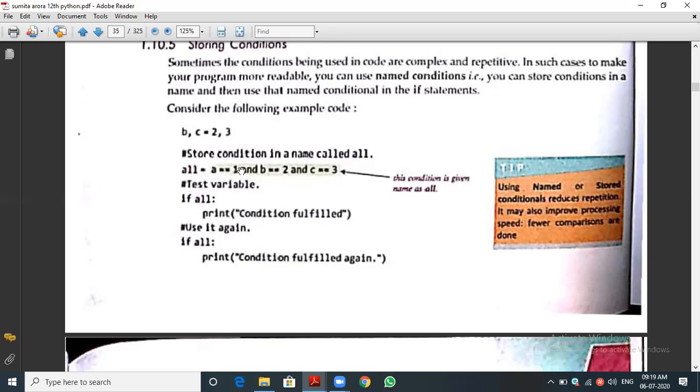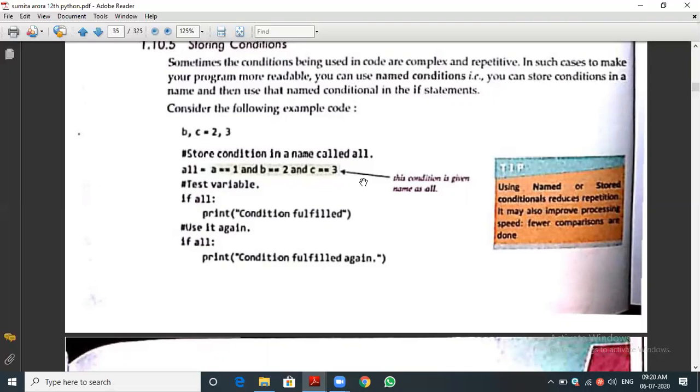Suppose the a value is 1, the b value is equal to 2, and the c value is not equal to 3. Suppose the c value is 4, then 4 double equal to 3 is false. Then what will happen? Two conditions are true, but here one is false. But what are we using? And. We are using the and operator. That means all the conditions must be true, then only the result is true. Suppose we use the or operator, then any one of the conditions being true is enough. We can set the condition based on the and operator as well as the or operator. With the and operator, all the conditions should be true, then only it gives true and the statement will be executed.